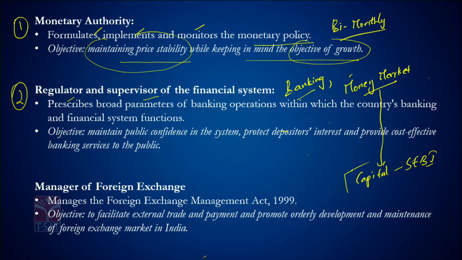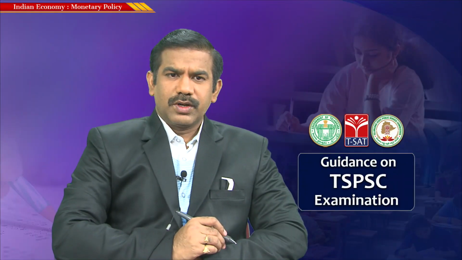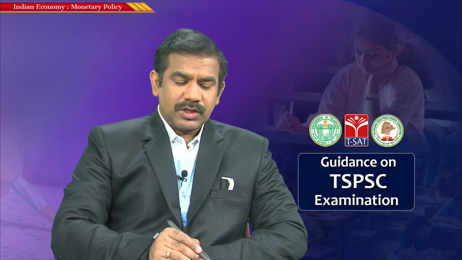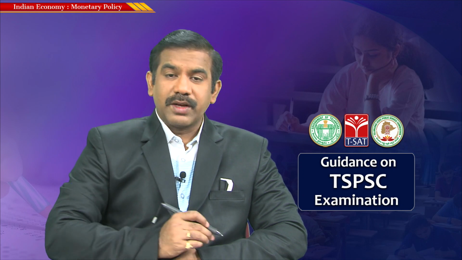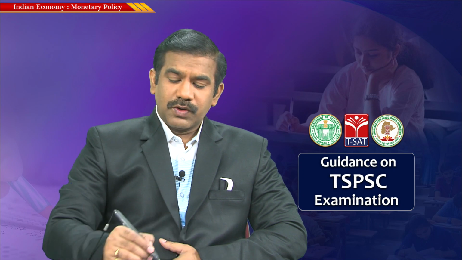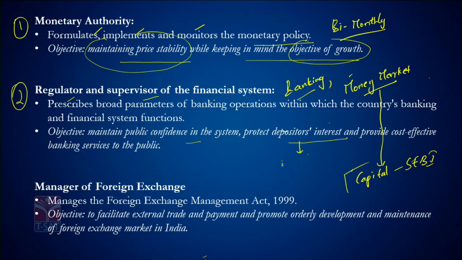So the second important function RBI performs is regulating and supervising the financial system. The objective is to ensure public confidence in the system, protect depositors' interest and provide cost-effective banking services to the people. Most of you must also be aware there is something called the Deposit Insurance and Credit Guarantee Corporation, which is a 100% subsidiary of RBI.